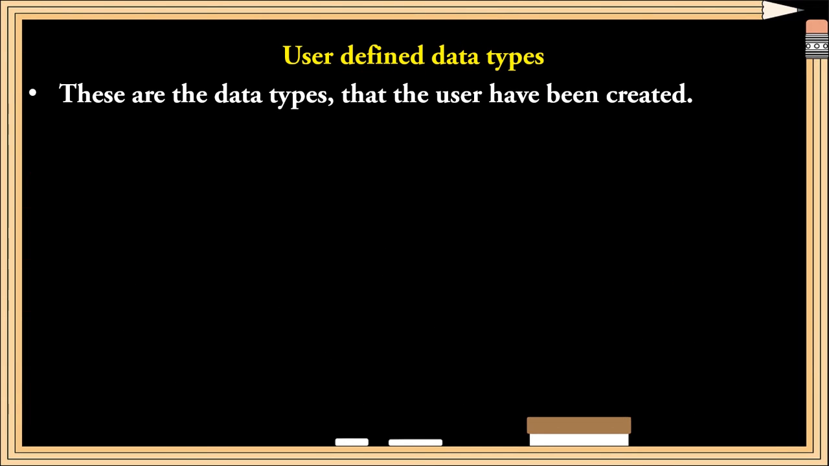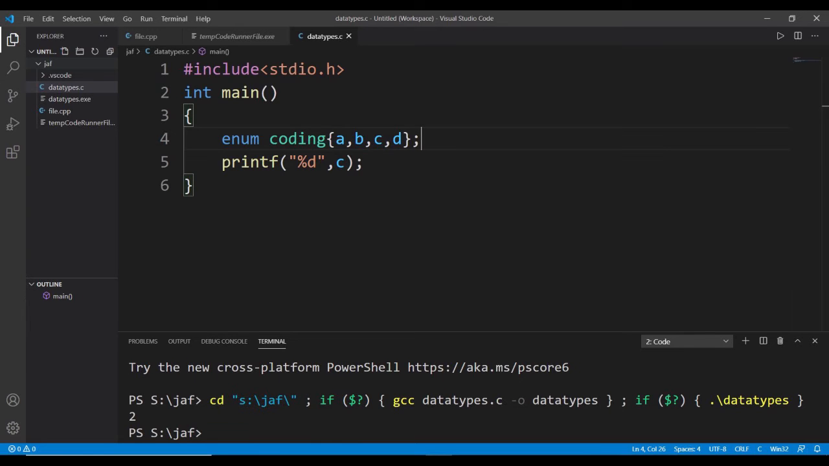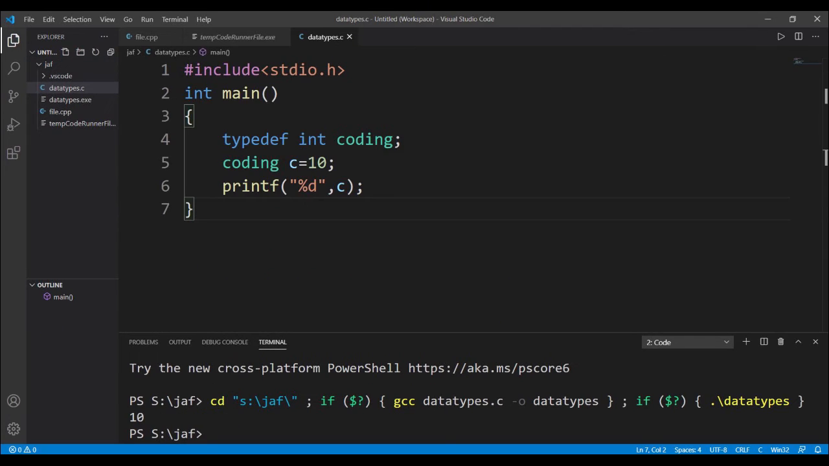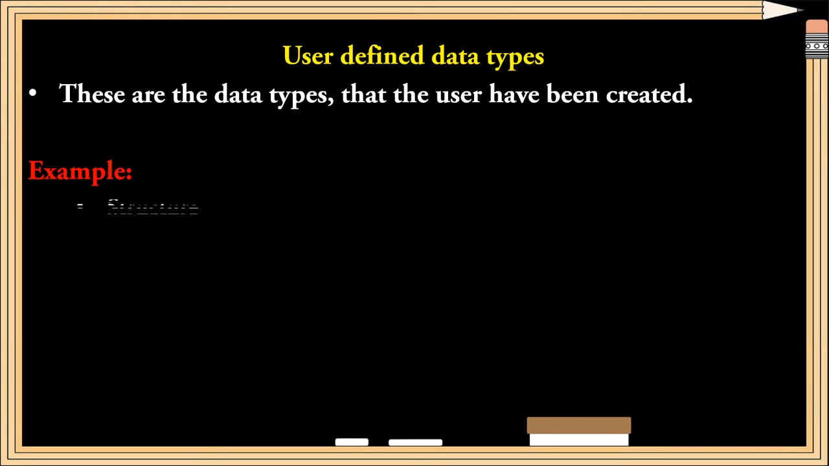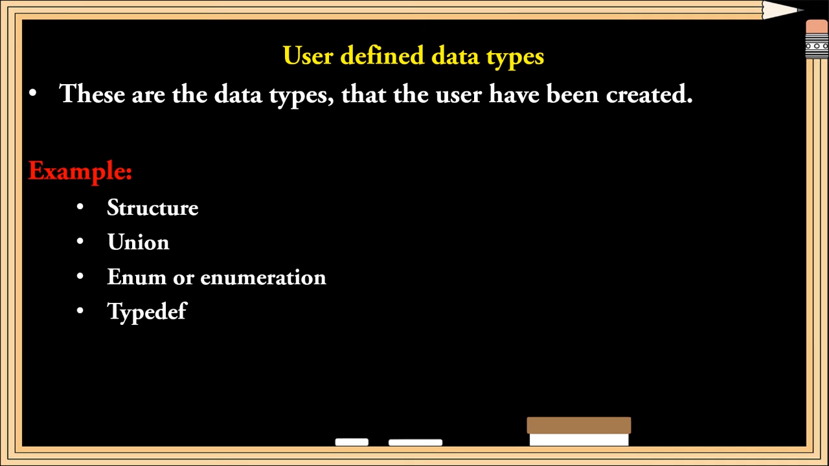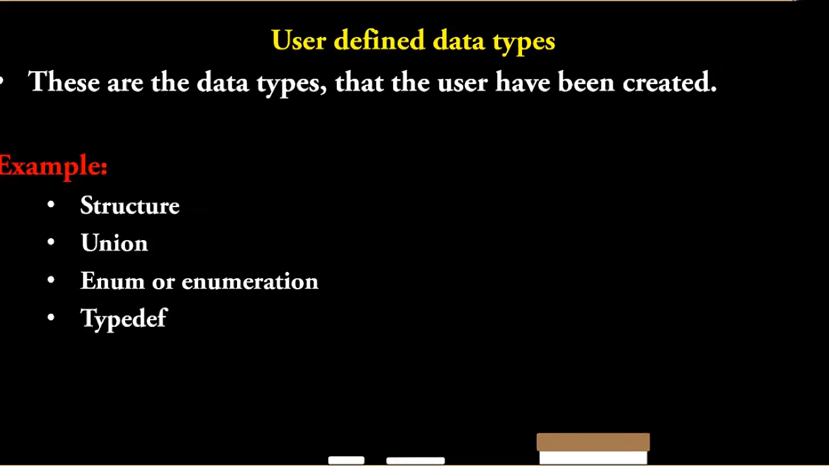Next one, user-defined data types. These are the data types that the user has created. They are not dependent on fundamental or derived data types. These are created by the user itself. For example, structure, union, enum or enumeration, and typedef. These are created by the users.